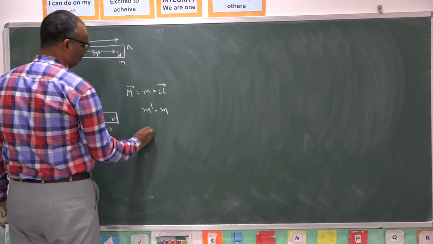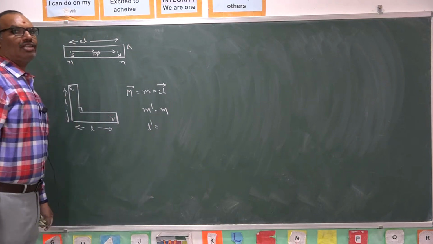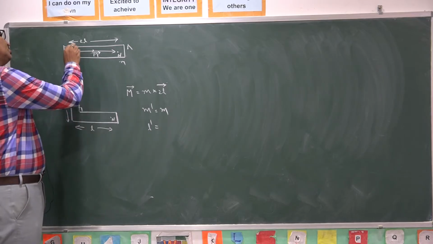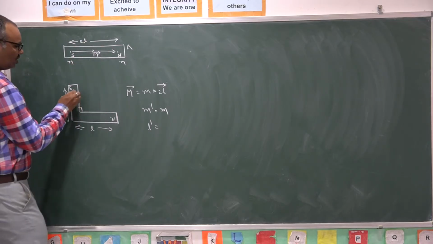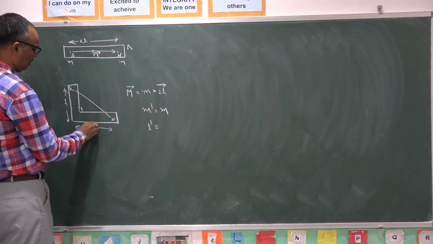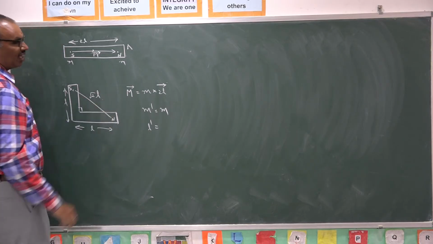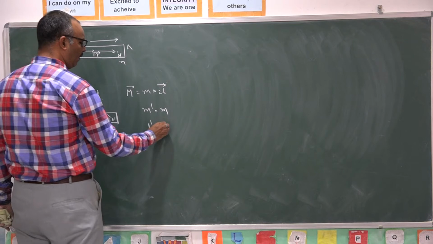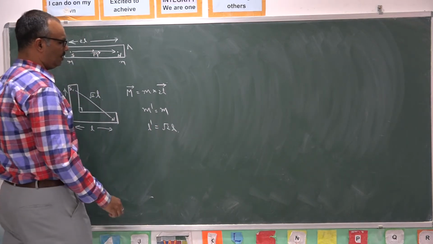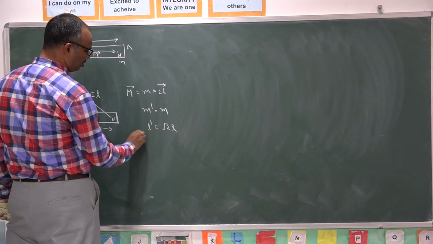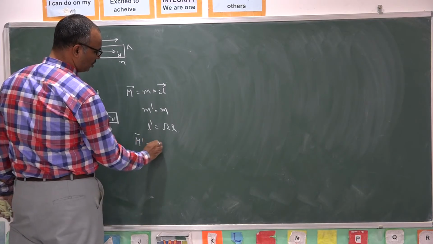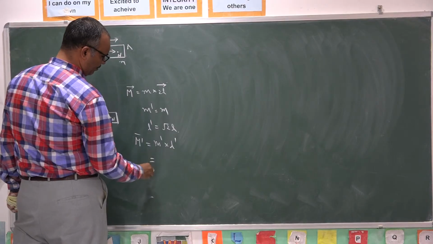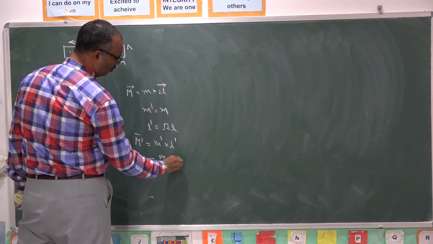New length of the magnet means the shortest distance between north pole and south pole. What is the shortest distance between north pole and south pole here? This is L, this is L, this is root 2 L as per Pythagoras theorem. So, L square plus L square is equal to 2L square. Hypotenuse square is equal to side square plus side square. So, new length of the magnet is root 2 L. You know that new magnetic moment is equal to new pole strength into new length of the magnet. New pole strength is small m, so m into root 2 L.